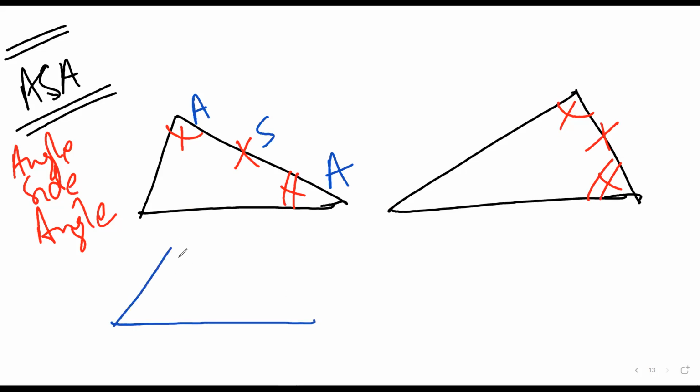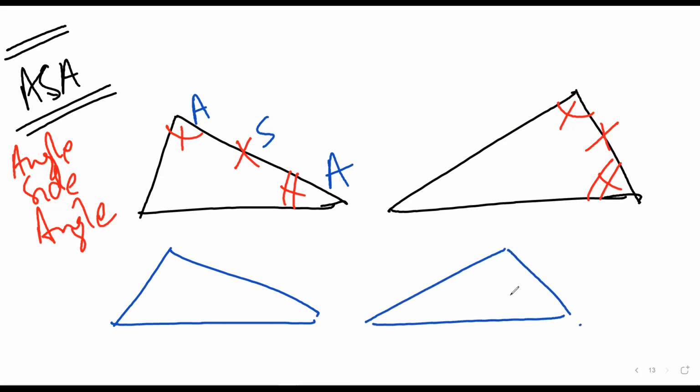Let me take an example. This is 30 degrees. This is, let us assume, 70 degrees. This is 70 degrees. This is 30 degrees. And this included side, now this S will become the included side.